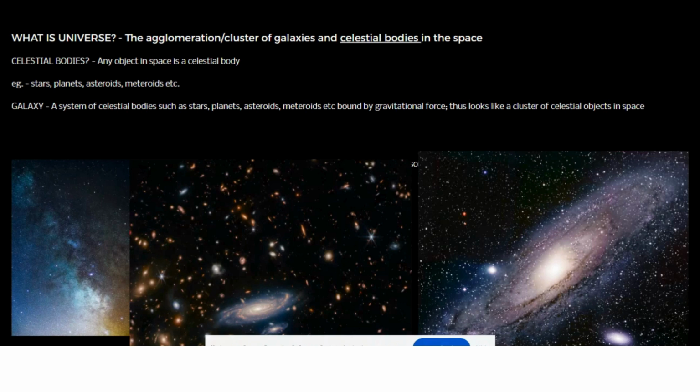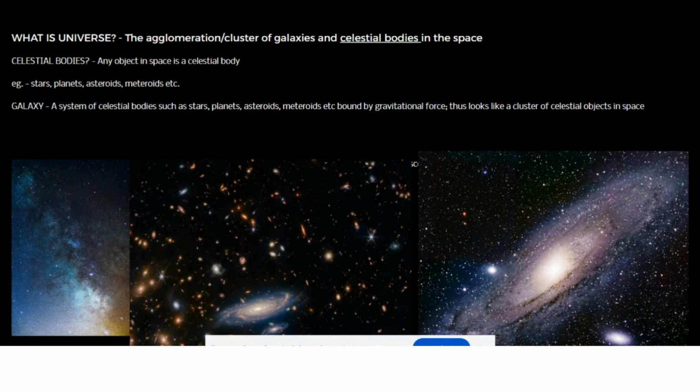We'll cover the galaxy now. We have to understand galaxy as well. A galaxy is a system of celestial bodies such as stars, planets, asteroids, meteoroids, etc., bound by gravitational force. Thus, it looks like a cluster of celestial objects in space. Every celestial body is actually bound by gravity. Gravity is the main force behind the formation of the universe itself. The galaxies are nothing but a gravitational pull that works in a way that these celestial bodies like stars, planets, asteroids are held together.